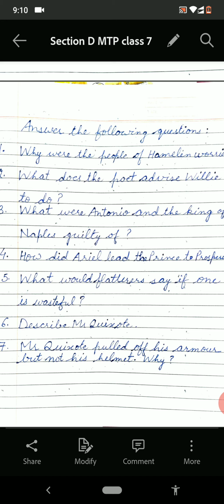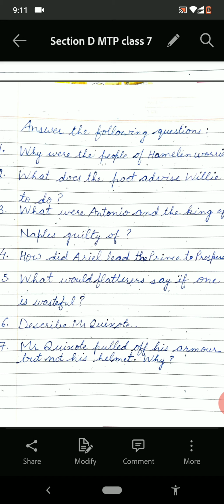Mr. Kyothi was a very simple man and he wanted to be a knight, and he was very anxious, very excited, and he wanted to be bestowed. Then Mr. Kyothi pulled off his armor but not his helmet. Why? Because the helmet was very tight. It was tied tightly. Therefore, he was not able to pull the helmet.